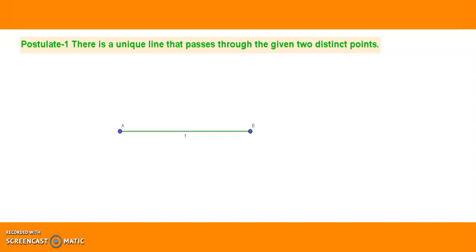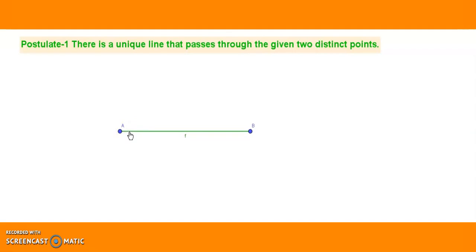That's what the first postulate of Euclid says. There is a unique line that passes through the given 2 distinct points. Here the 2 distinct points are A and B. When I wanted to draw a line passing through these 2 points, I could draw one line. Just tell me, children, can we draw one more line passing through these points? If at all you draw, it will coincide with the line which we have already drawn.